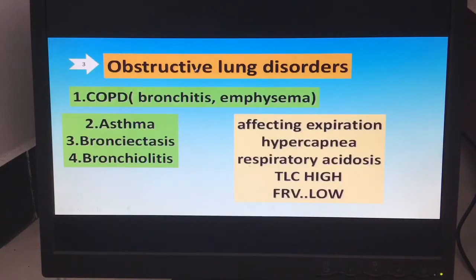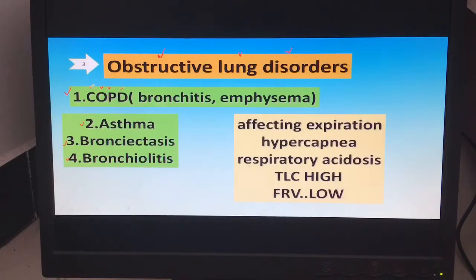Let's start a new group of disorders, obstructive lung disorders. In obstructive lung disorders, there are four main categories: COPD, asthma, bronchiectasis, and bronchiolitis. We focus first on COPD, chronic obstructive pulmonary disease.